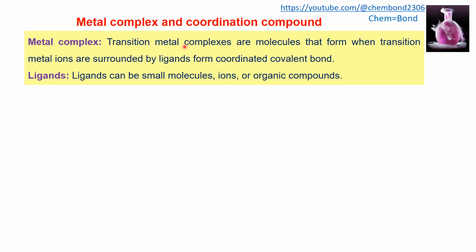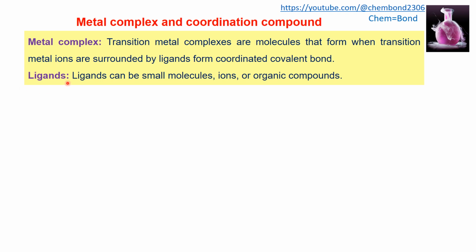Metal complex or coordination compound. So what is meant by a metal complex and a coordination compound? A metal complex is a molecule that forms when transition metal ions are surrounded by ligands, forming coordinate covalent bonds. So complexes are the species that are formed when the central metal ion is surrounded by ligands. That is the complex.